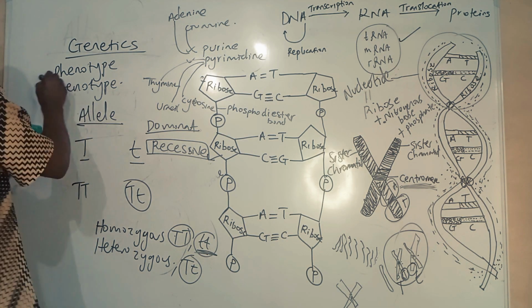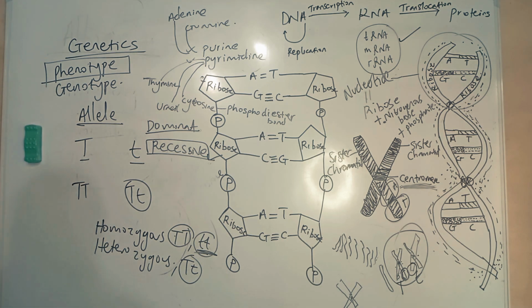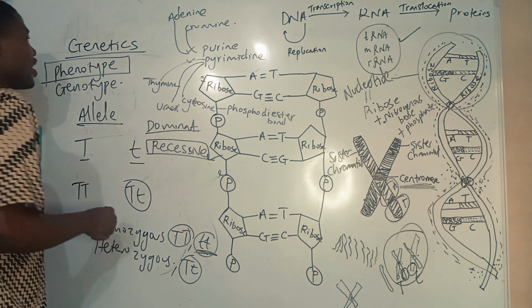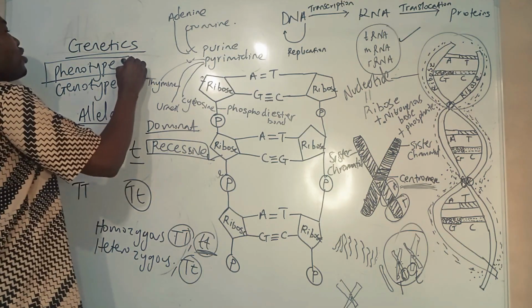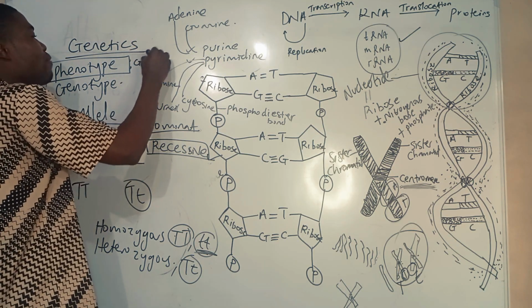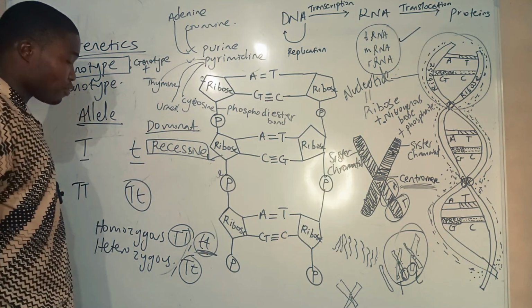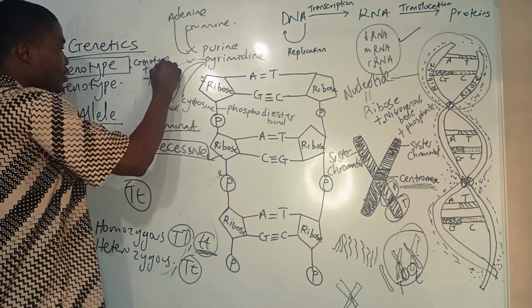The phenotype is the physical appearance of an individual. The sum physical appearance of every living organism is called the phenotype. The phenotype is influenced by two things: the genetic material of the organism, which is called the genotype, and the environment.